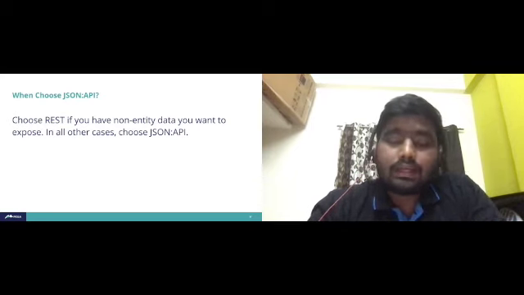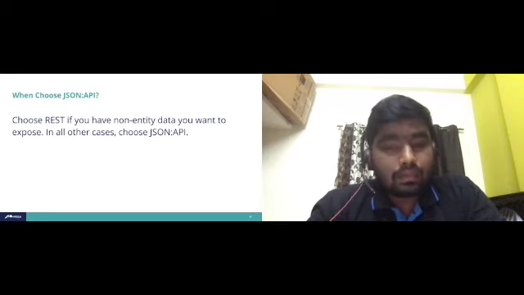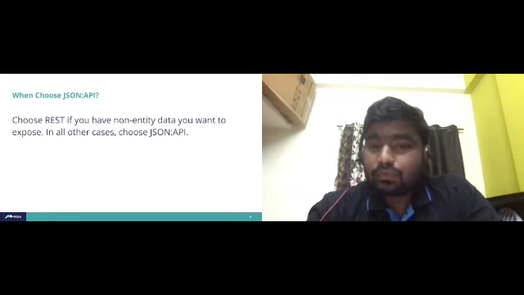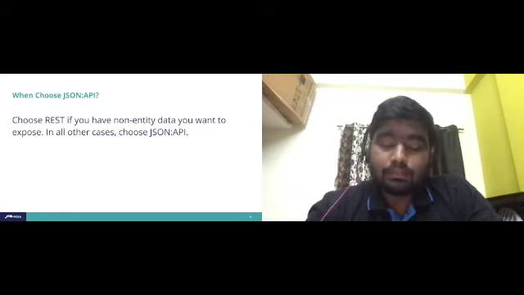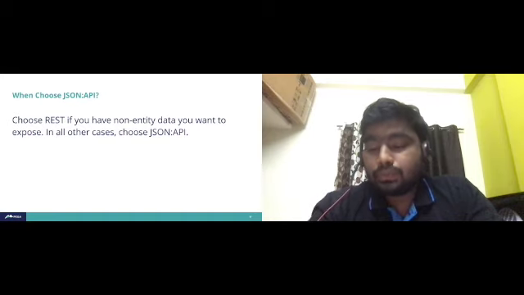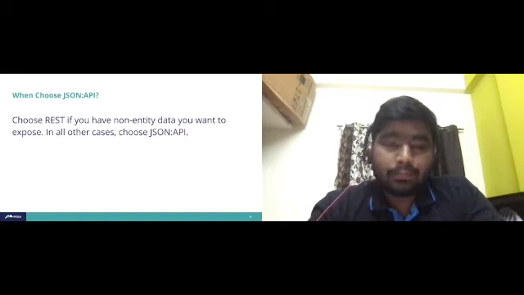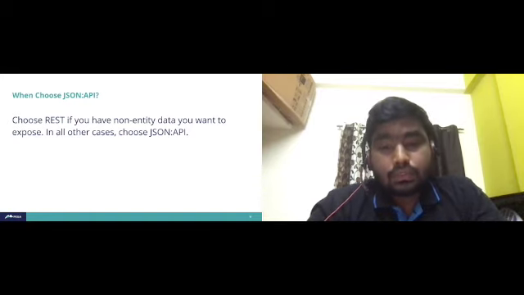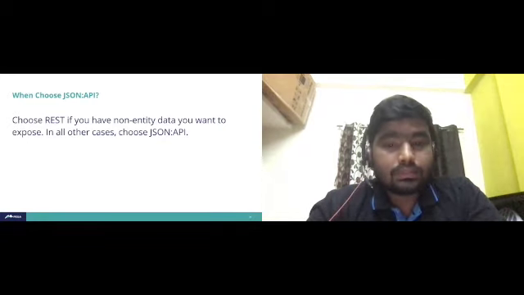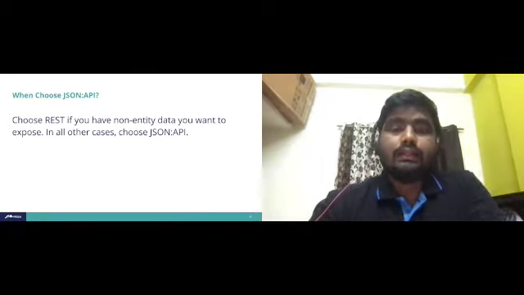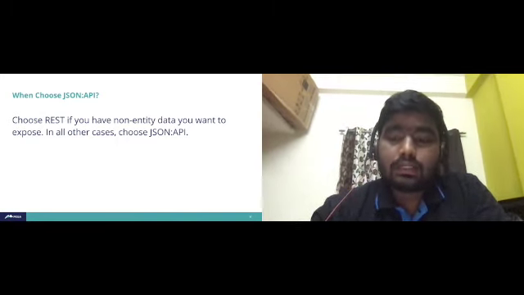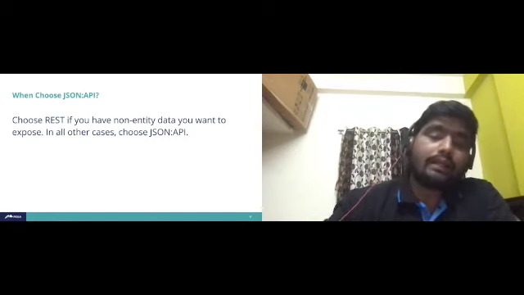It doesn't require any registration or login. They just want to get the data from the backend, and we show it in the app. In this kind of situation, JSON API is the best choice, because you don't have any non-entity data like registration and login. So we can choose based on the client requirement.